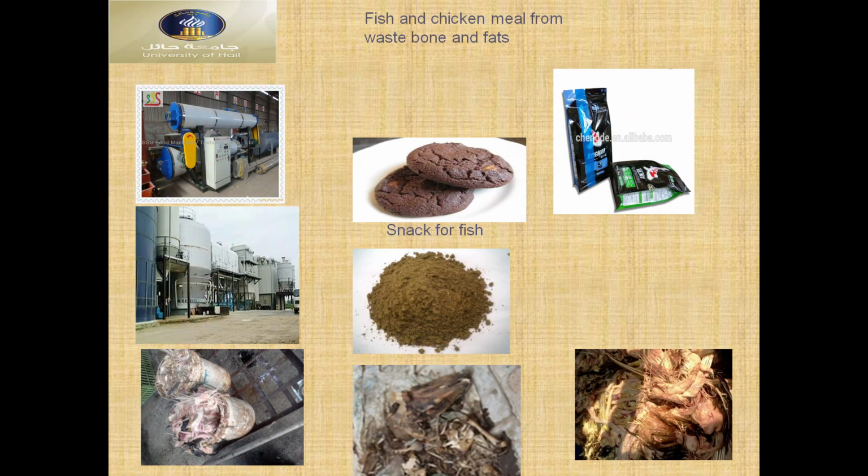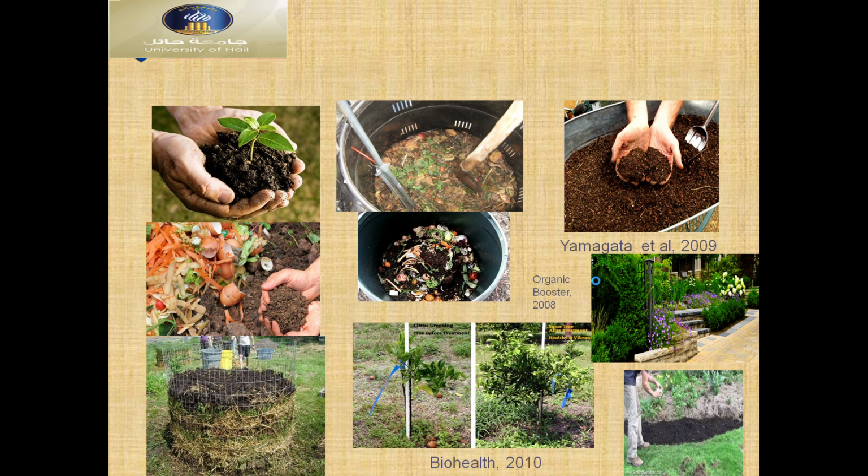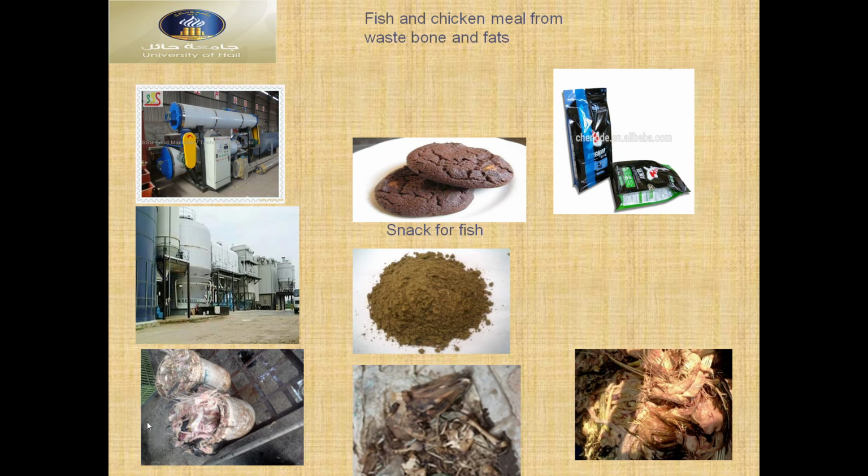So we can see fish and chicken meal from waste, bone and fats, different snacks from fish and different types of waste. You can see here beans from different waste. This has already started in developed countries. They already have different types of meals and factories to produce materials from waste products.